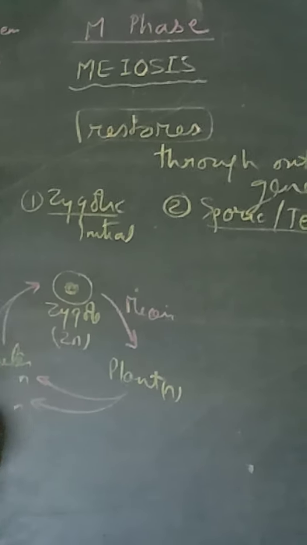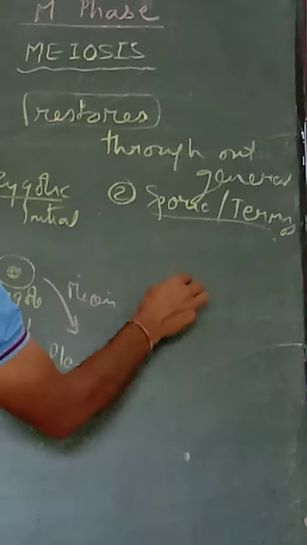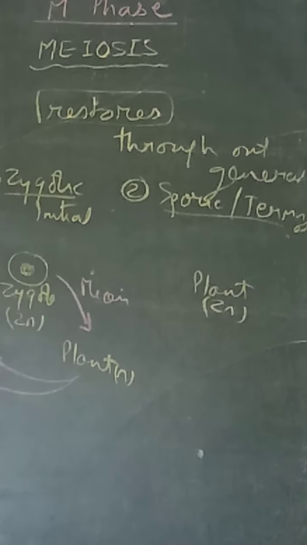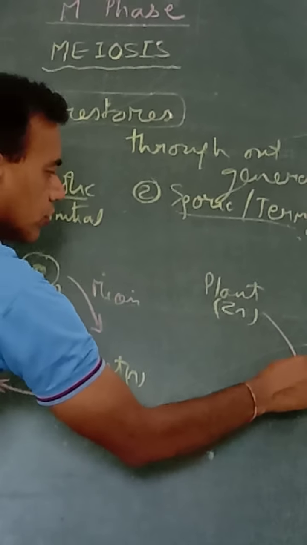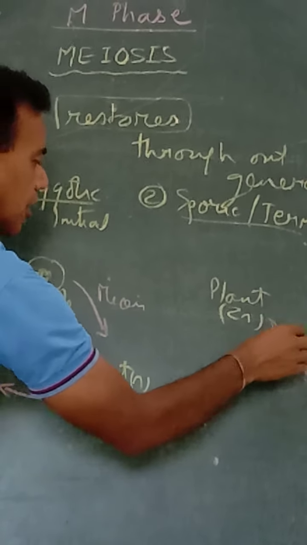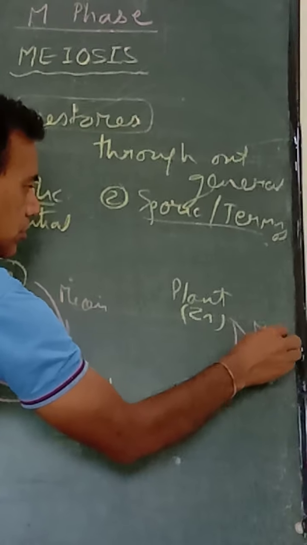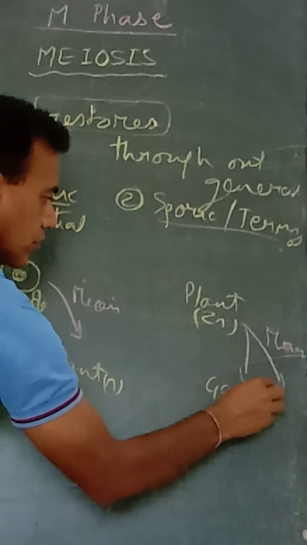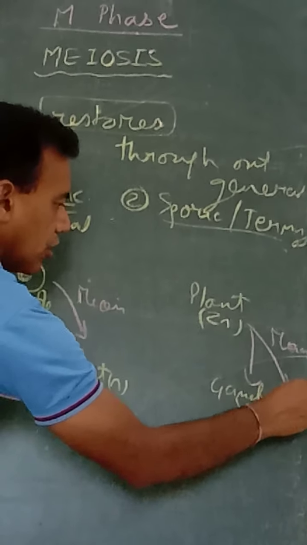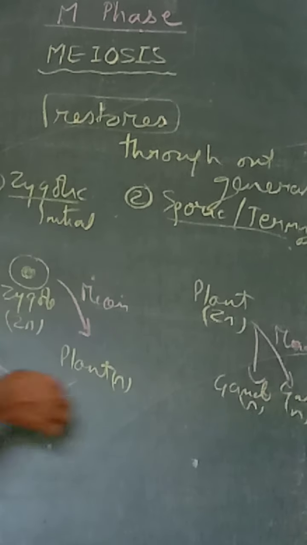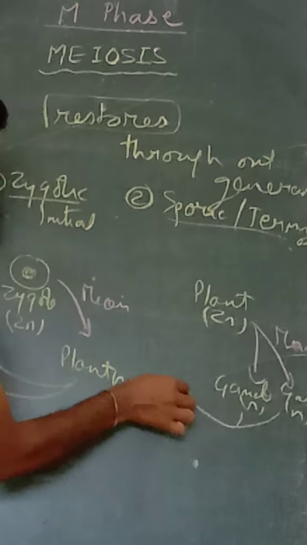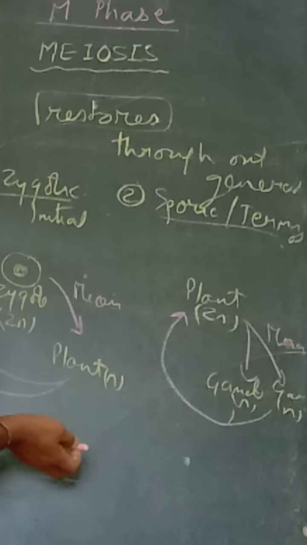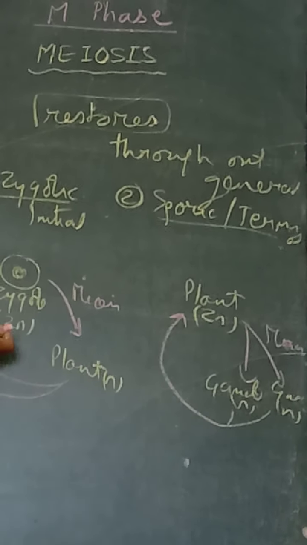Sporic or terminal meiosis takes place in the plant, which after meiosis makes gametes. And male, female, and then these two are going to fuse with each other and give rise to 2n plant again. Now, here you can see the difference.